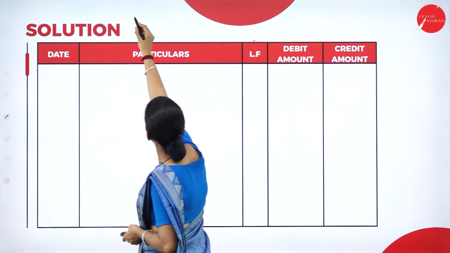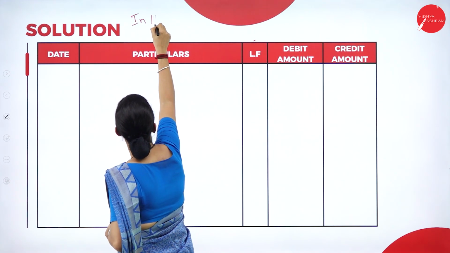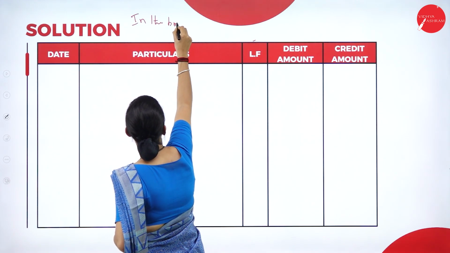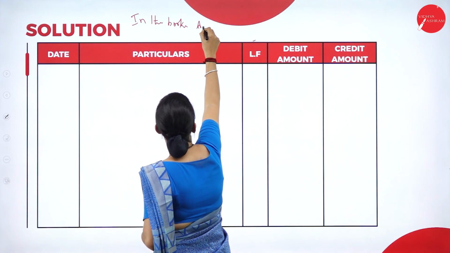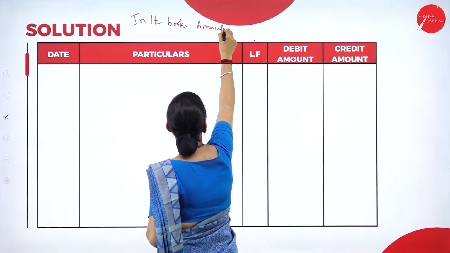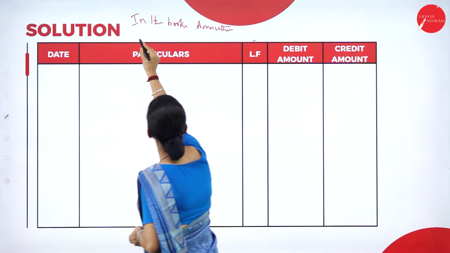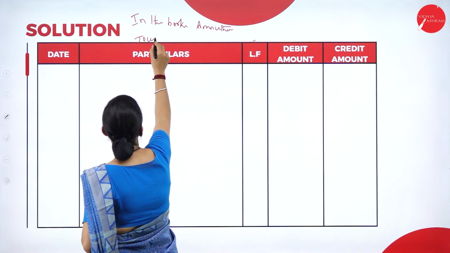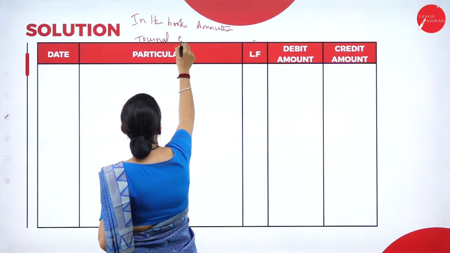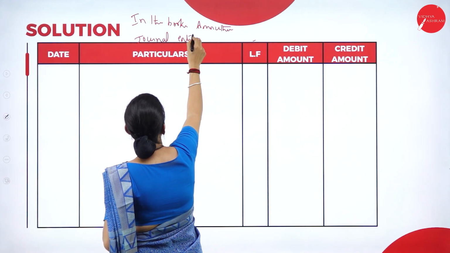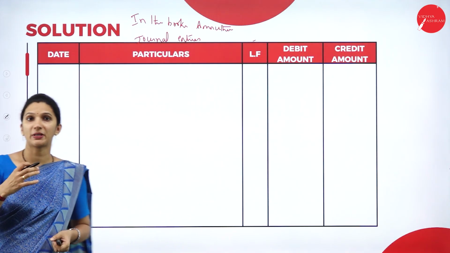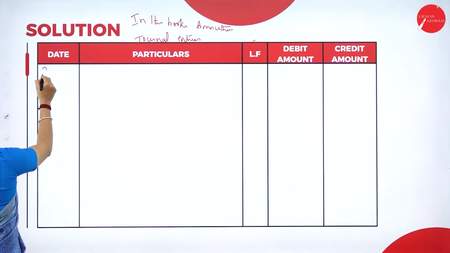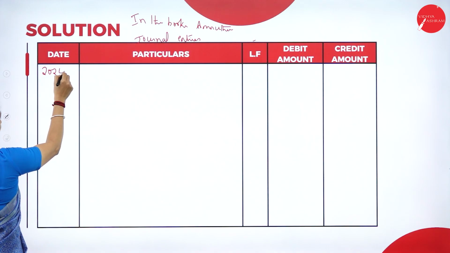First we'll write, in the books of Amrita. In the books of Amrita, we are writing the journal entries. Here the period mentioned is the year 2024.